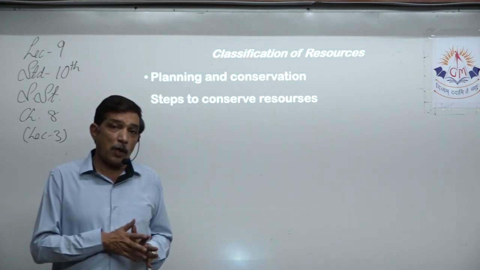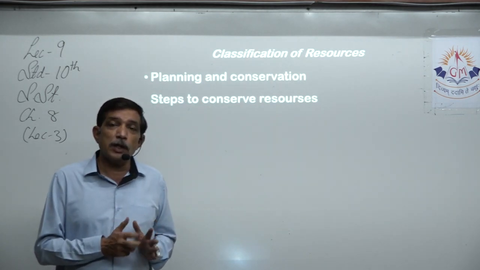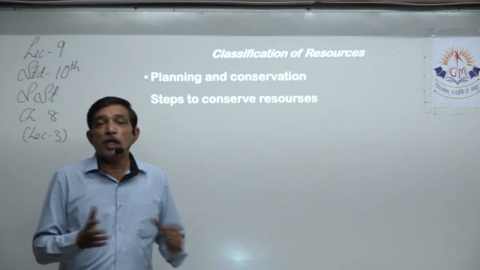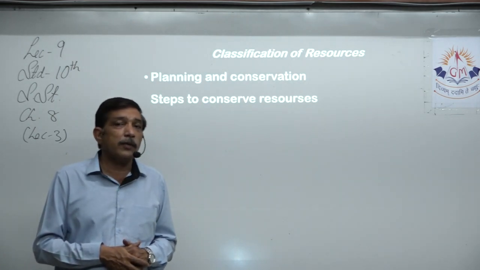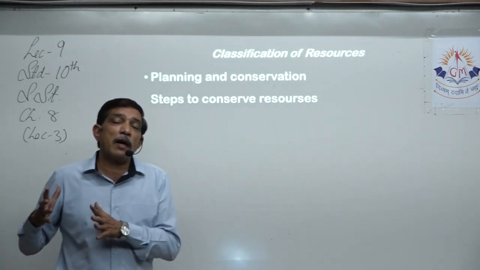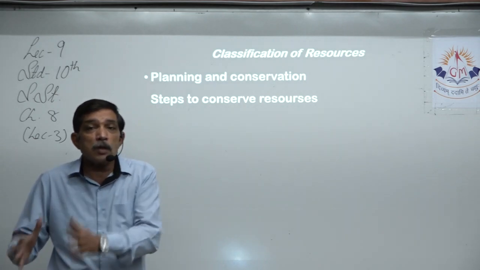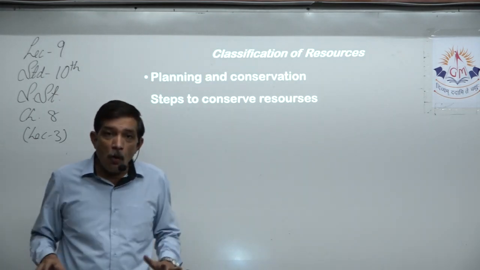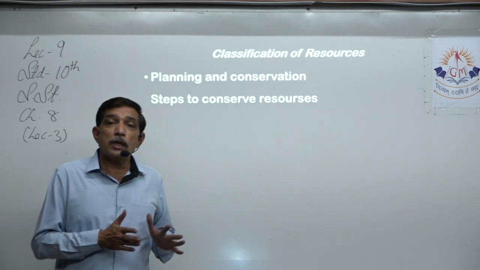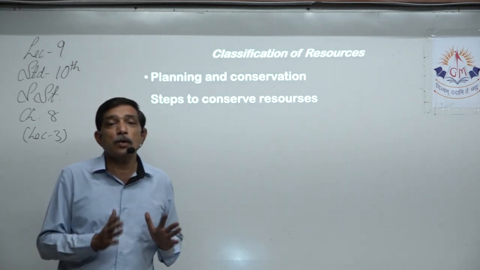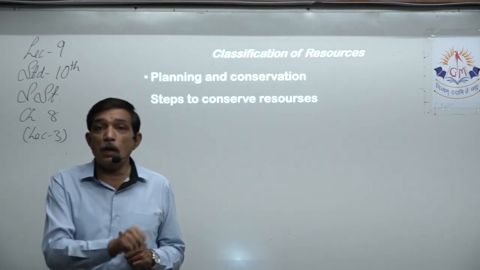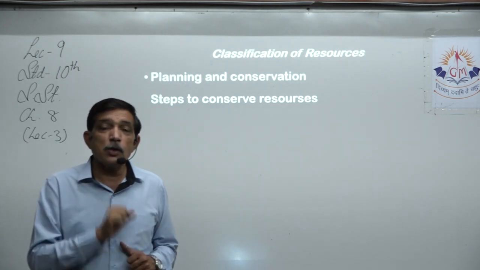if we do not plan properly and continue using them haphazardly, then within a very short time in the future, the stock or the reserve will be exhausted and we will have no more. Now that will pose a problem because our development is continuously happening, and because the resources have been exhausted or are over, the development process will stop. In order to continue the development process for a long time, we need to think about how we are using the resources. We have to control ourselves on how we use those resources.